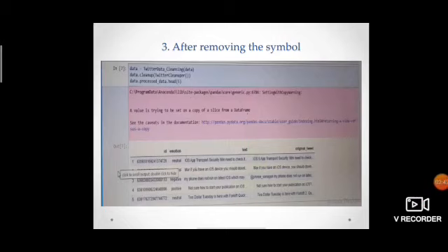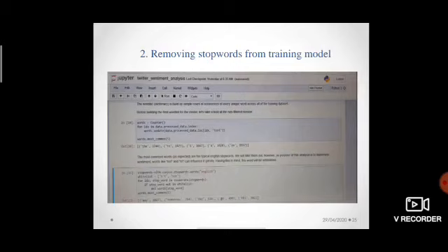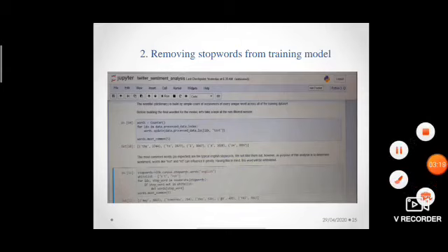After this, we have to build a word list for our training module. For that, we have to count the number of words from the data frame containing training data. We have here counted the number of words in that cleaned data frame, and also removed stop words in that data set, like not, the. These kinds of words are removed from the data frame.